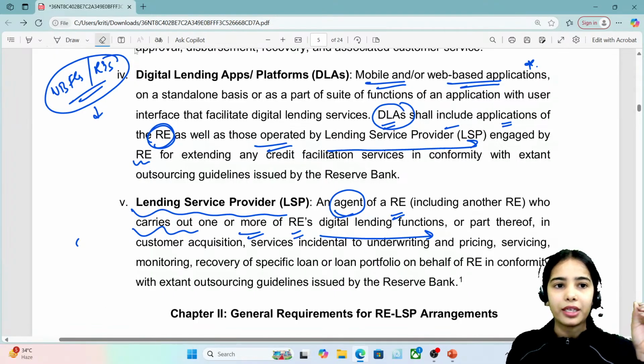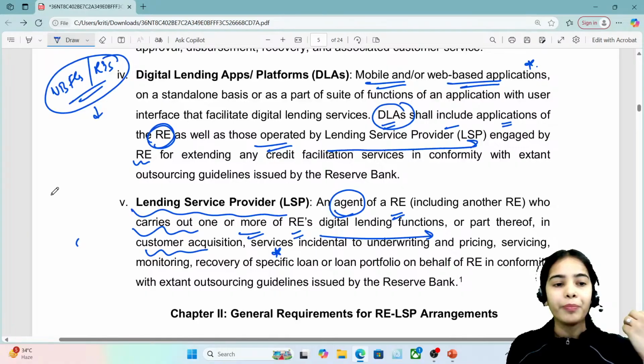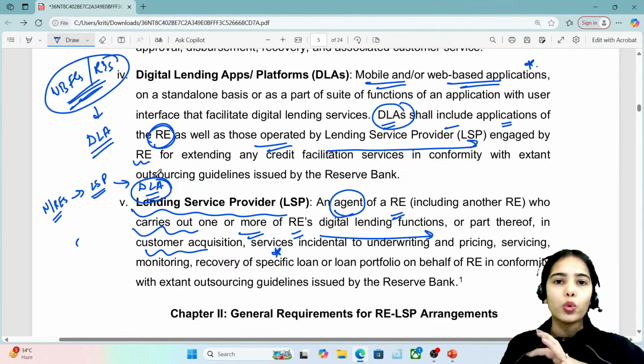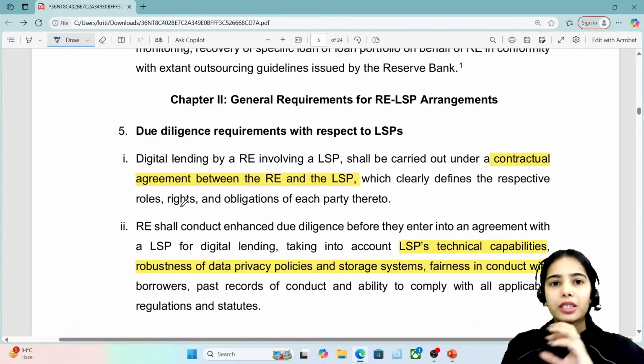So the lending service provider does the customer acquisition through the digital lending applications, through the digital lending platforms, and provides various services, like the recovery of the loan, monitoring of the loan and such. So this is the basic idea, that the NBFCs or regulated entities can have their own digital lending apps, or they can connect with the lending service provider that has a digital lending application, so that the customers can get the loans in a faster manner through the digital lending applications. Now we have completed the definition.